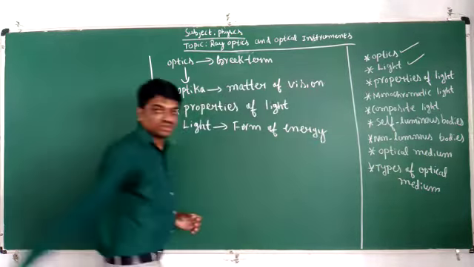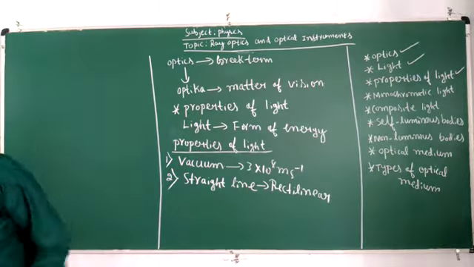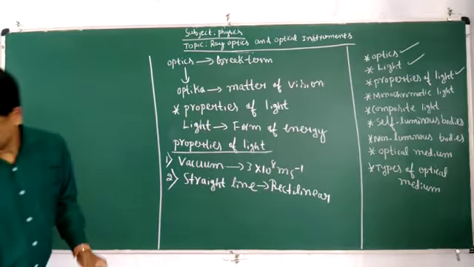Second property is that light always travels in a straight line. This phenomenon is called as rectilinear propagation.